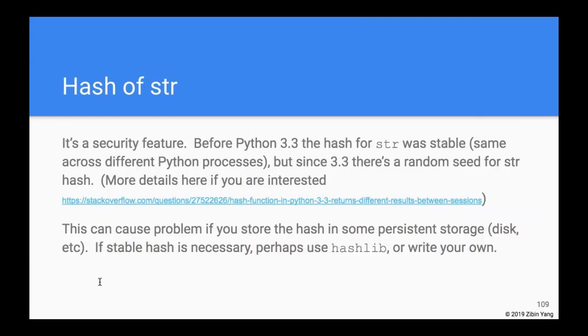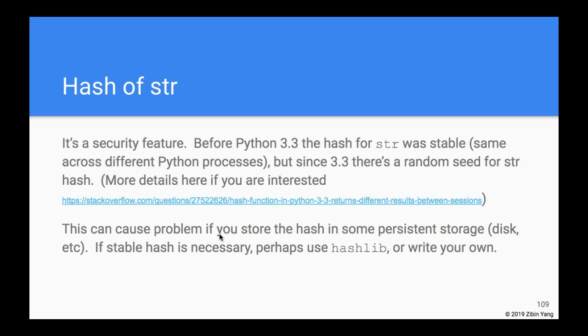And the reason for that is it's a security feature. It was not like this before Python 3.3. Before that, the string hash was stable, meaning it's the same across different processes. But since 3.3, it's changed. There's more details that I found here. It's an interesting read if you want more information.